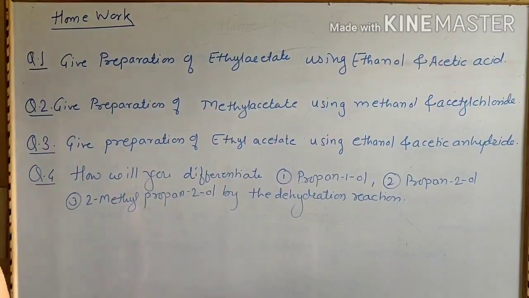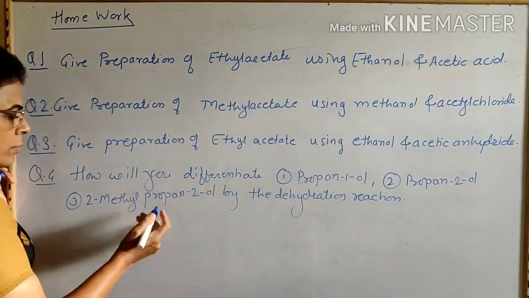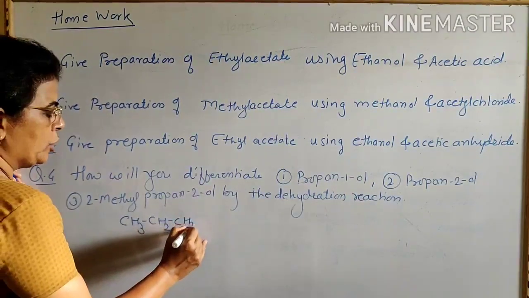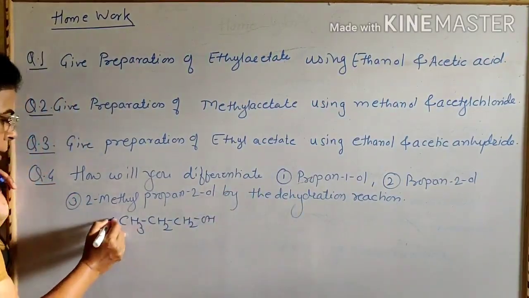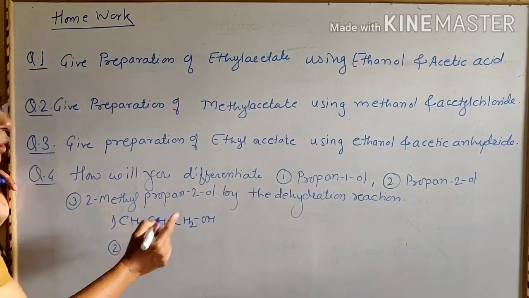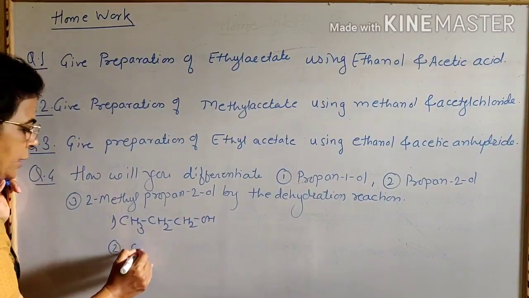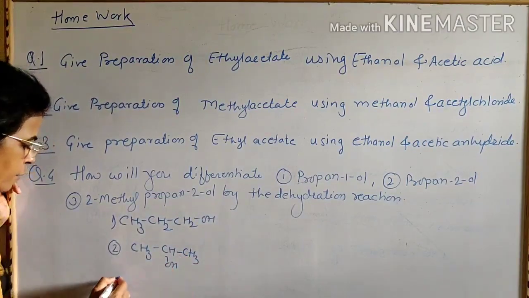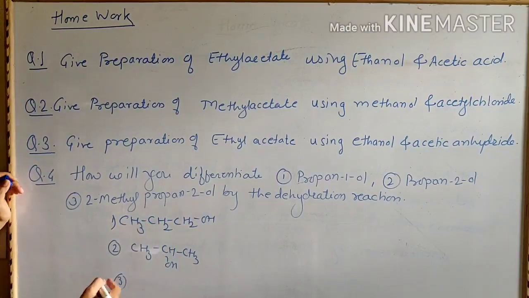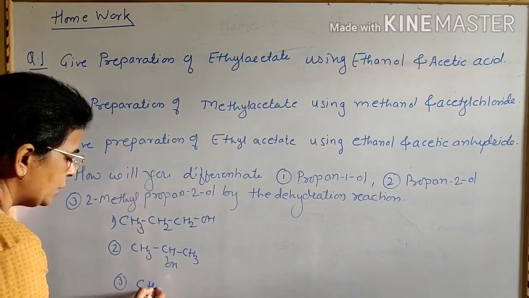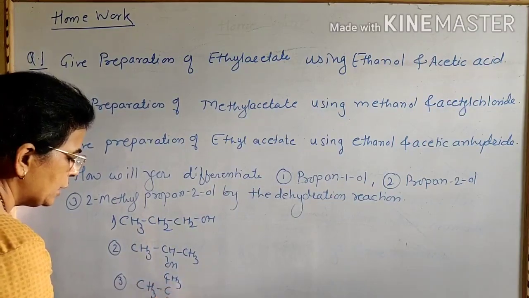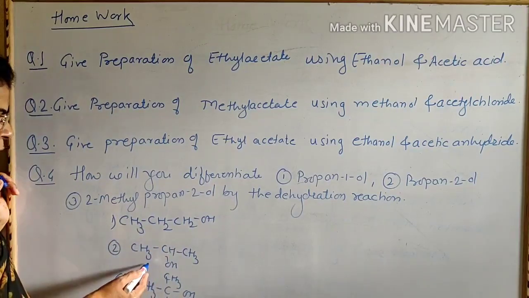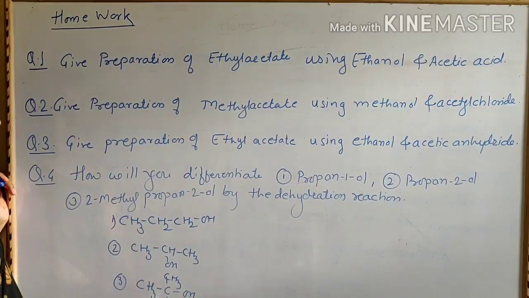Now here, first we are going to see propan-1-ol. CH3 CH2 CH2OH. This is propan-1-ol. Then second is propan-2-ol, that is CH3 CHOH CH3. And third one is 2-methylpropan-2-ol, that is CH3 C CH3 CH3 OH. Now first example is of primary alcohol, this is of secondary alcohol and this is tertiary alcohol.